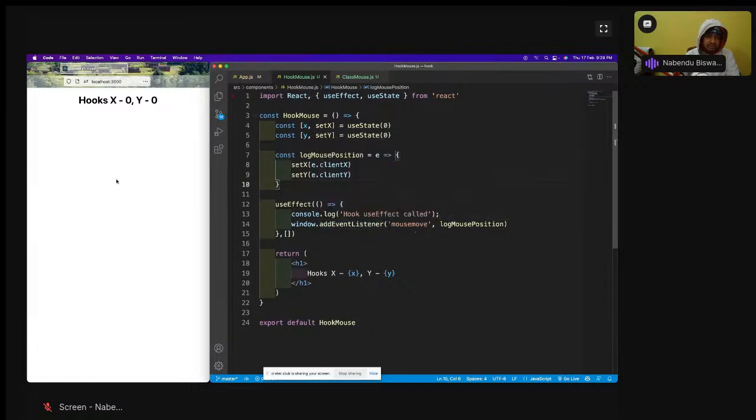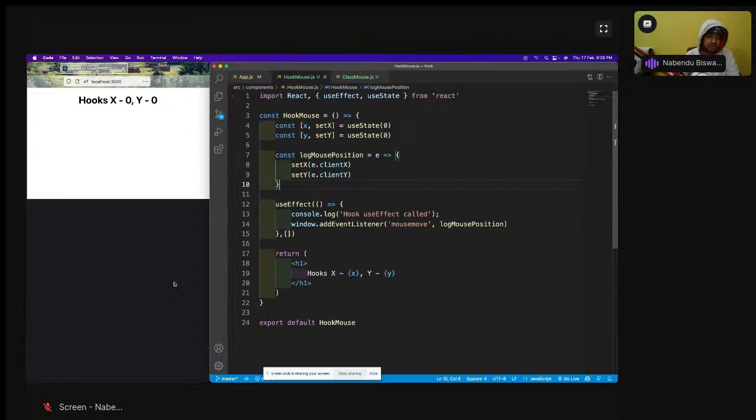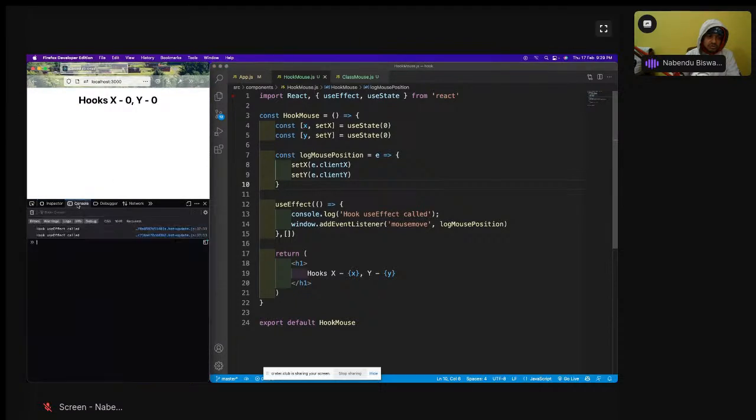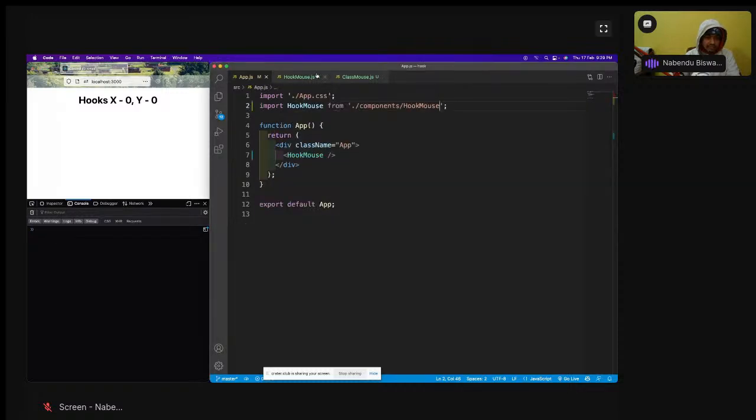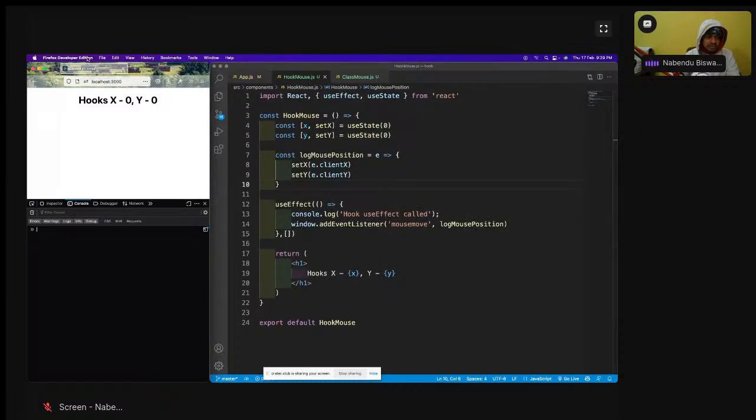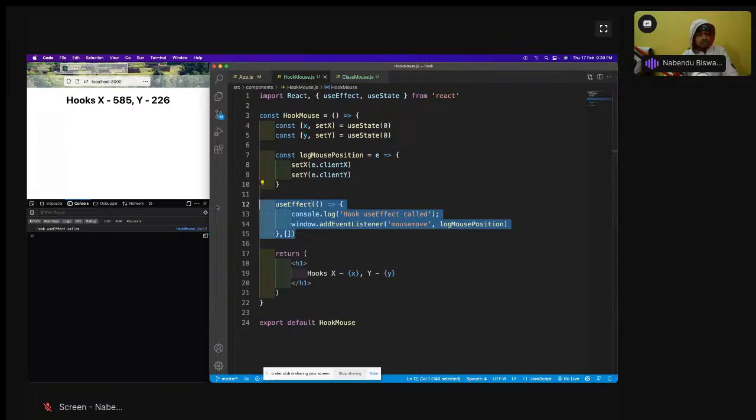I'll do a right click and inspect, and go to the console, and I have the hook mouse. Let me refresh it again. See, hook use effect called. So this was called. Then I will come here and the position is changing, but it was not called again. It means the whole use effect is only called once, because I gave this empty array. So this is the way.